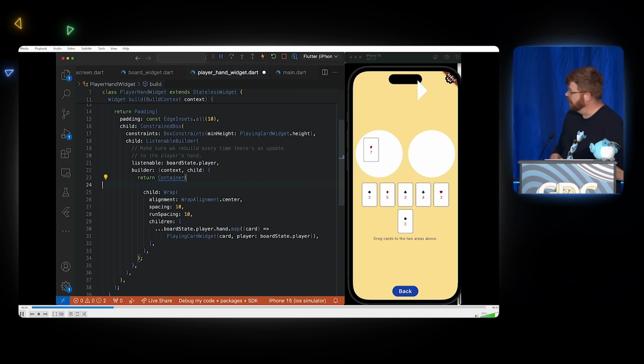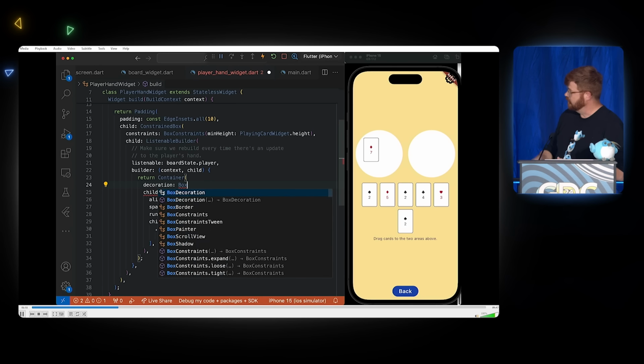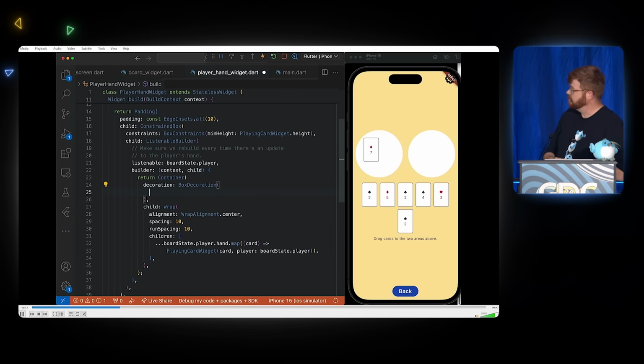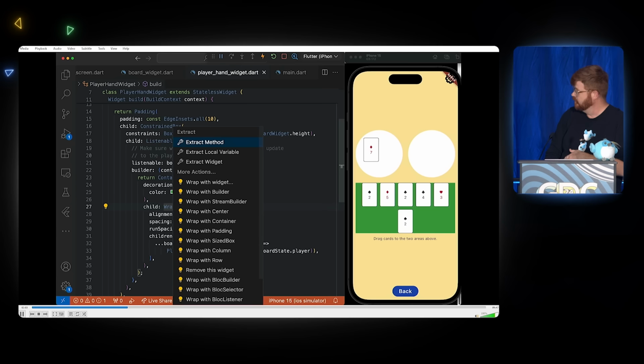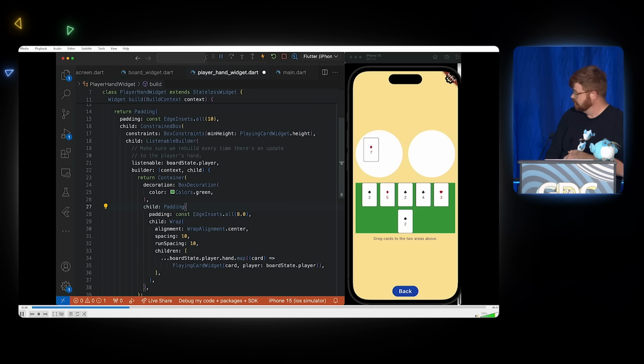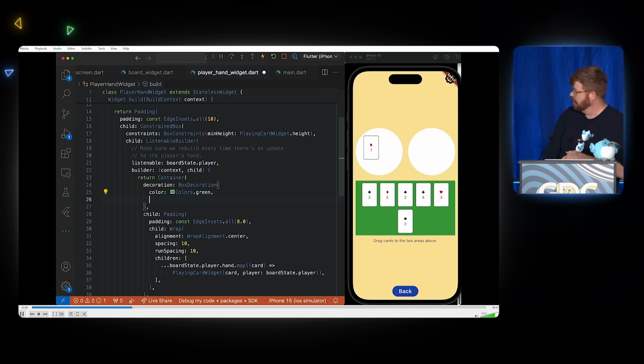So I can put a container there. And let me give it a decoration to give a little configuration for how it should color itself. So I'll just say, hey, I'll give you a decoration. Please make your background color green. There we go. I can save that, so hot reload. Now I've got a box. Looks a little crowded. So I'll put another widget in here. I'll use the padding widget, which introduces padding.